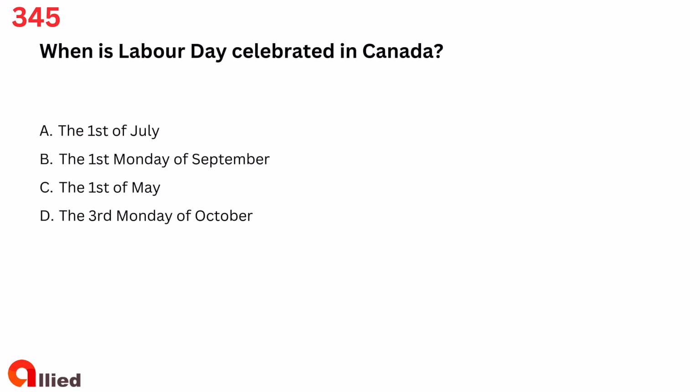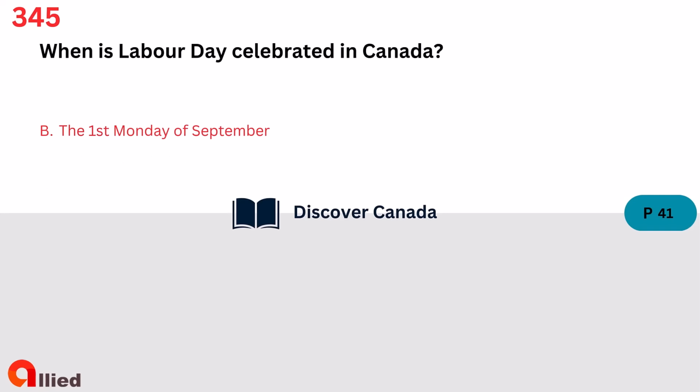Question 345. When is Labor Day celebrated in Canada? A. The 1st of July, B. The first Monday of September, C. The 1st of May, D. The third Monday of October. The answer is B. The first Monday of September.